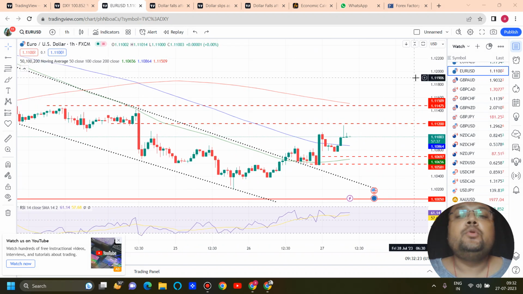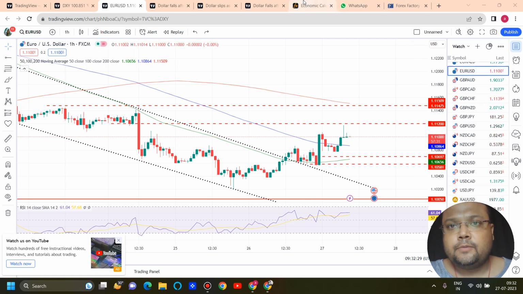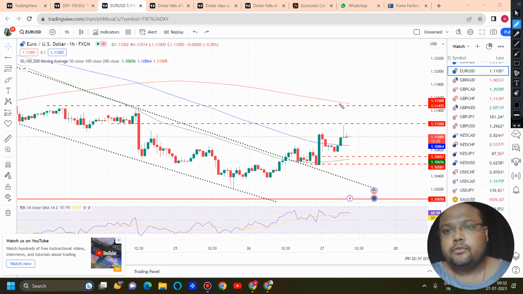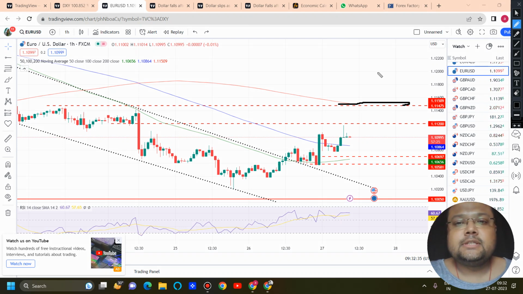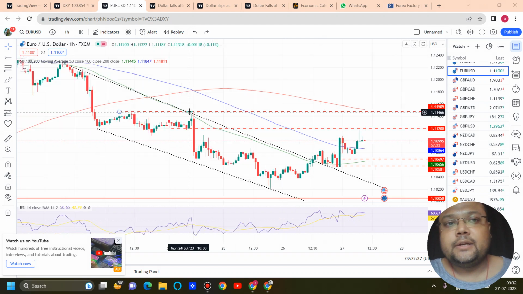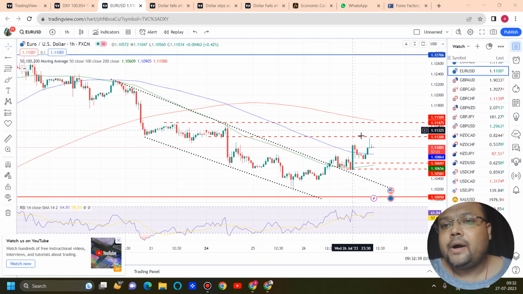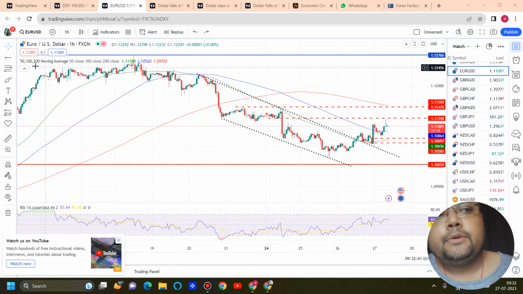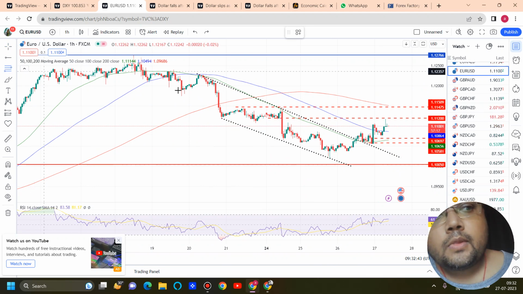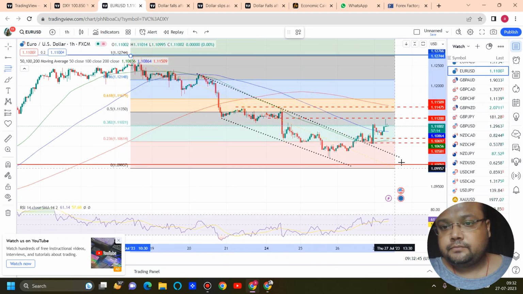And to continue the upside, to have a clean uptrend market, Euro USD needs to break 1.1150. If you're a swing trader, you can look for a buy position above this level, because if DXY crosses this level, then the road is quite clear. And if you're wondering why we discuss this level, then let me show you.